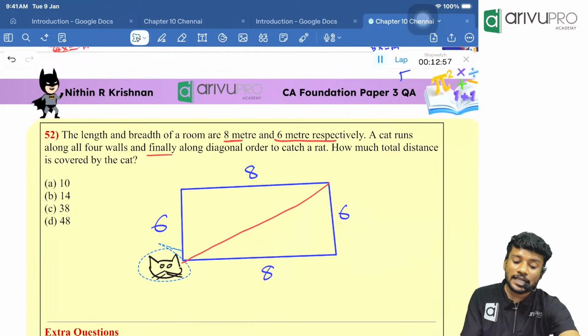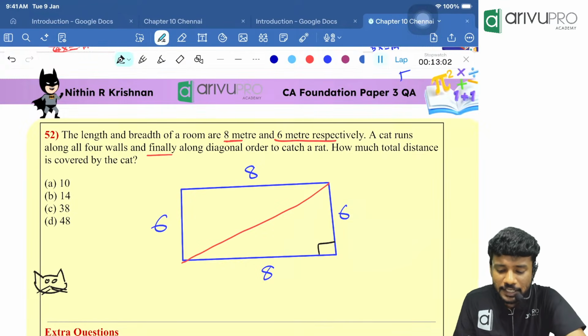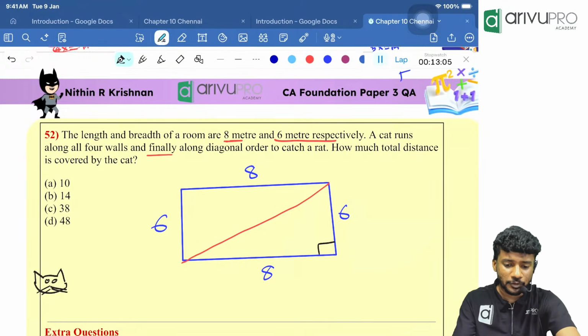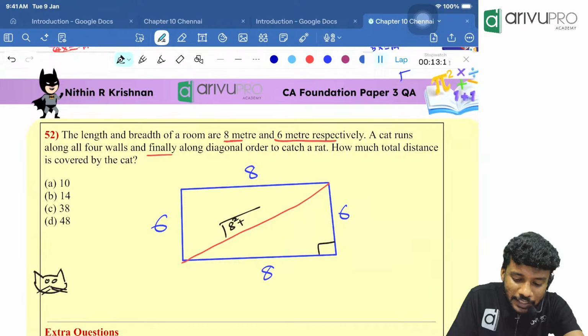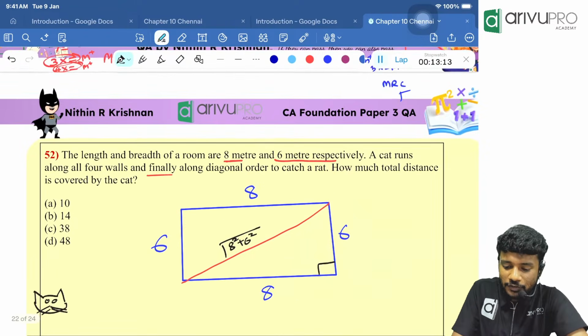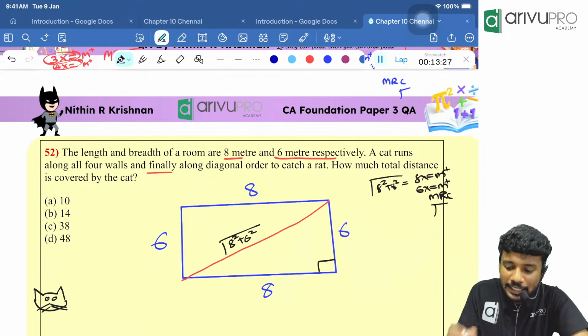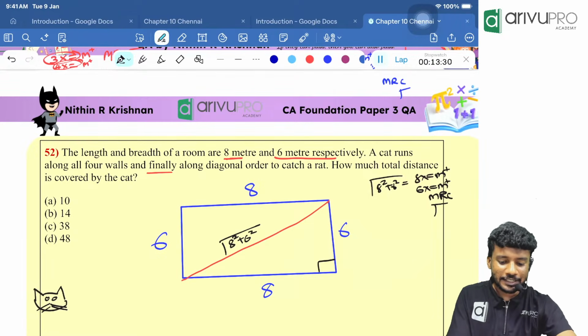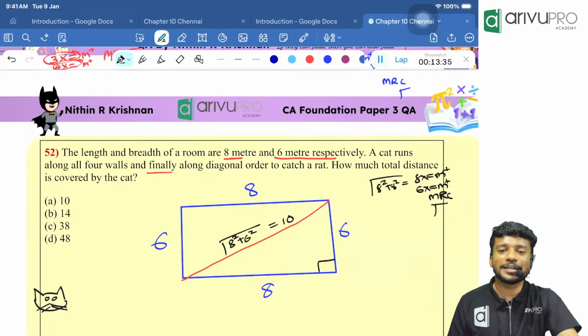But finally along the diagonal. People, how to find the diagonal distance? Can anyone tell me? This is a right angle triangle. If I consider this part to be a right angle triangle, that is nothing but root of 8 square plus 6 square. In your calculator, you will find root of 8 square plus 6 square to be how much? 10, because we know 64 plus 36 is 100, and root 100 is 10.